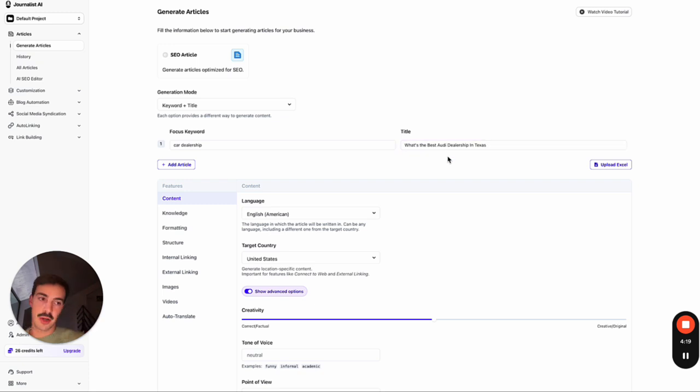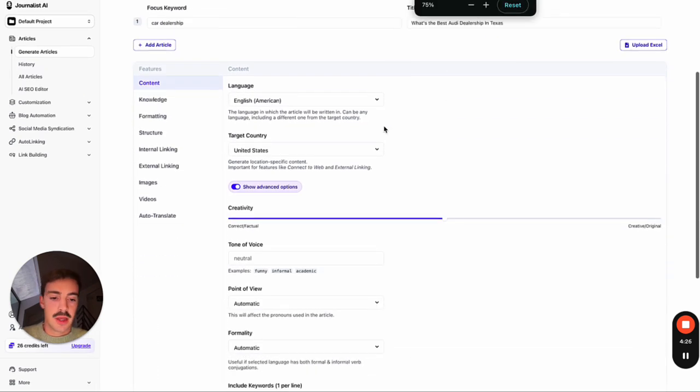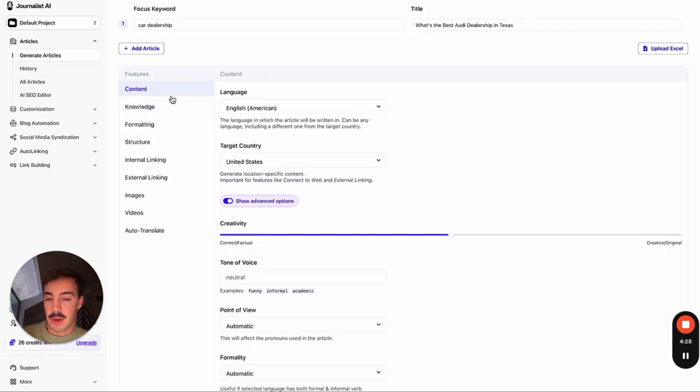Let's say I'm an Audi dealership. I want to rank my site. I want people to buy cars in my dealership that are from Texas. They are from Texas, okay? So that's the first thing. Now, you gotta pay attention to this, because this is the input, and with AI, the better your input, the better the output, okay?